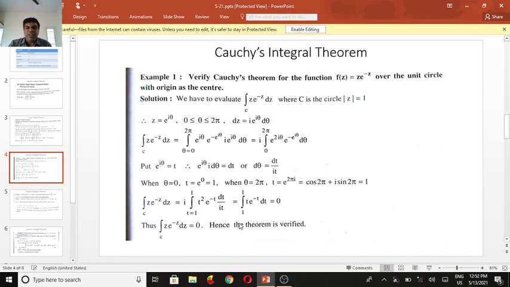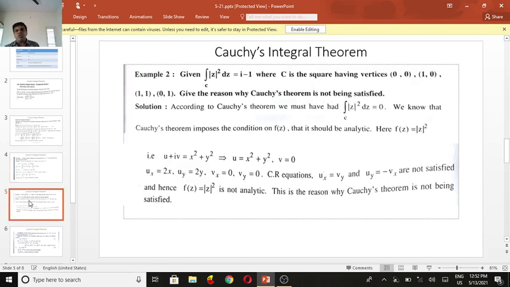When you integrate, the upper value and lower value are the same, so the total integral should be equal to 0. Thus the integral over C of z e^(-z) dz is equal to 0. Hence the theorem is verified. This is the Cauchy integral theorem verified for a closed curve.